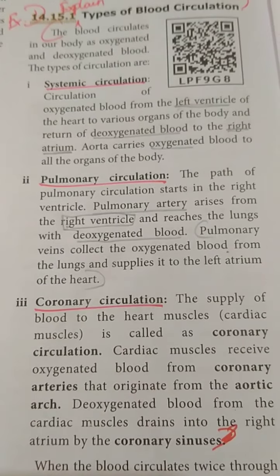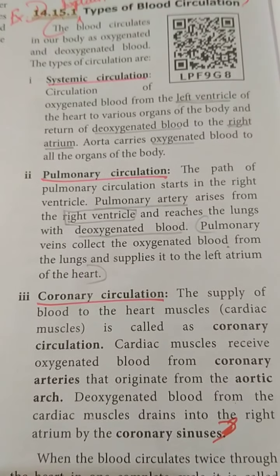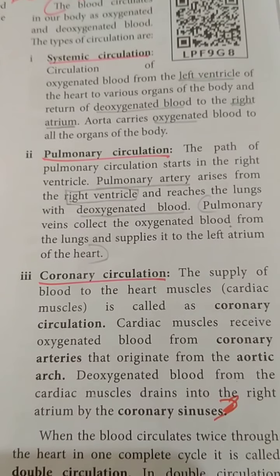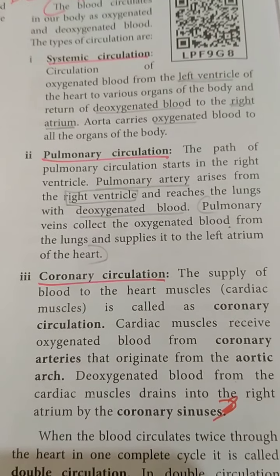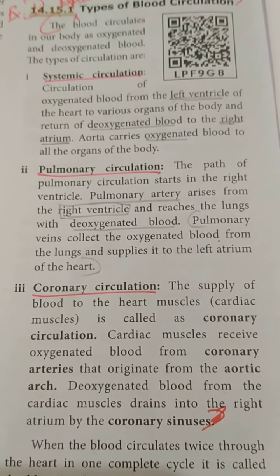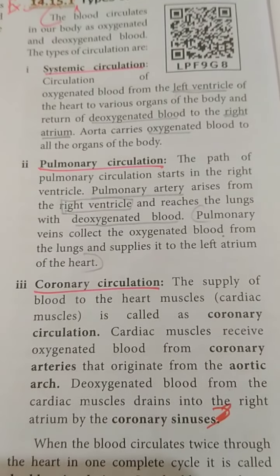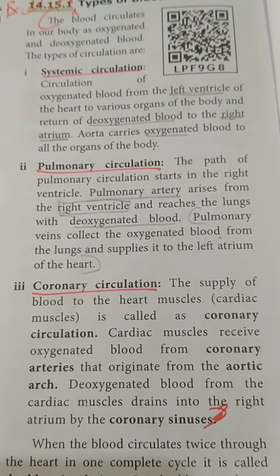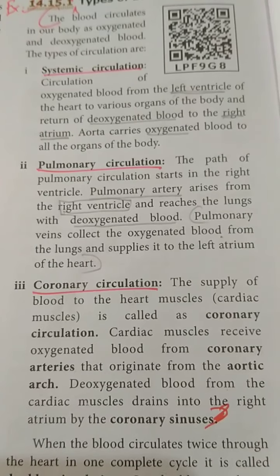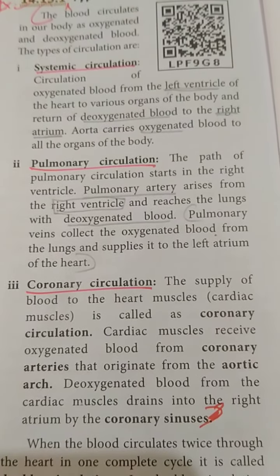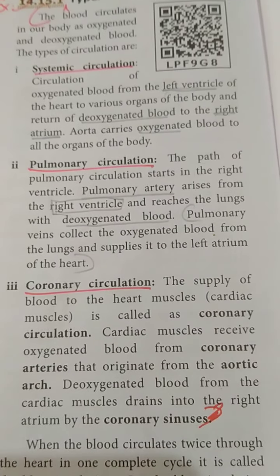Number one is systemic circulation. Number two is pulmonary circulation. Number three is coronary circulation. So first, we are going to see systemic circulation. The circulation of oxygenated blood from the left ventricle, you just underline the left ventricle of the heart, to various organs of the body.